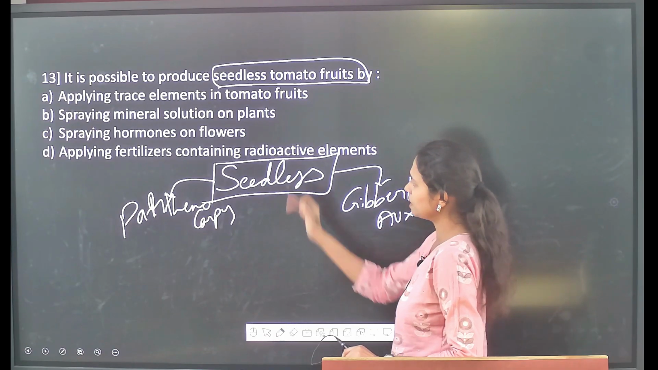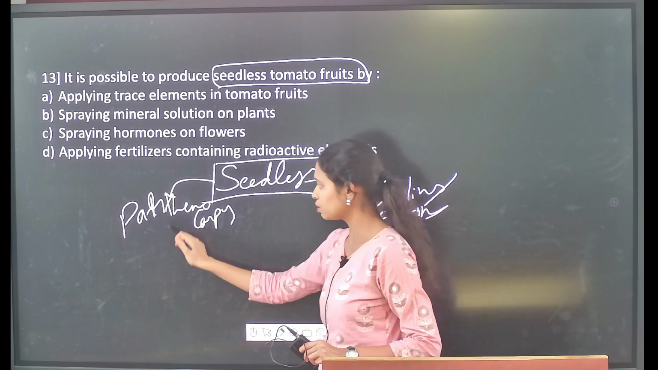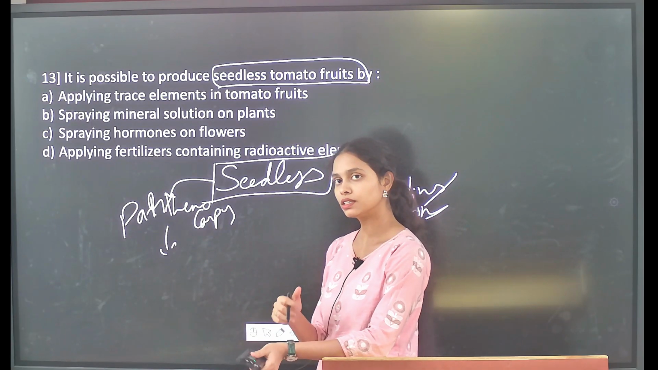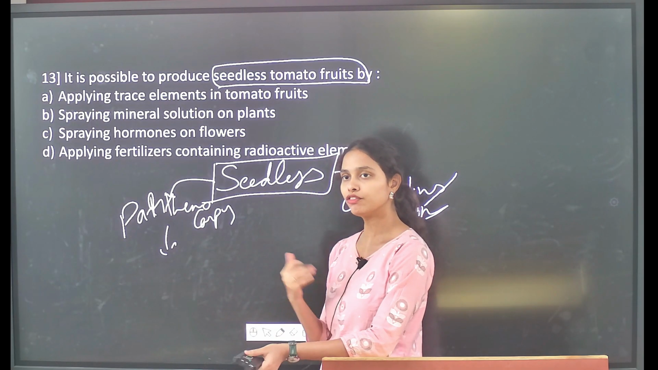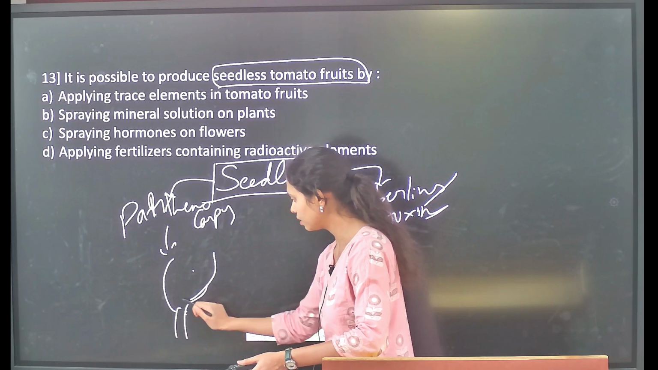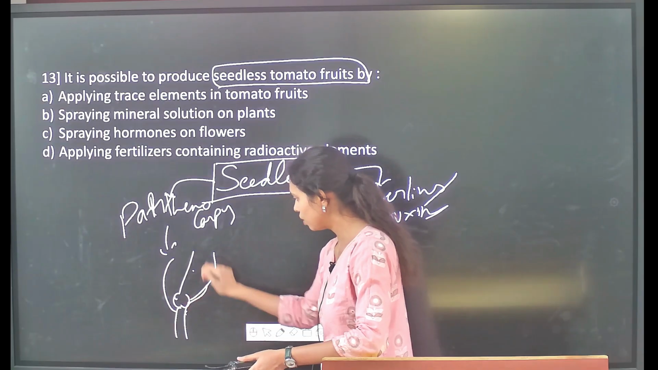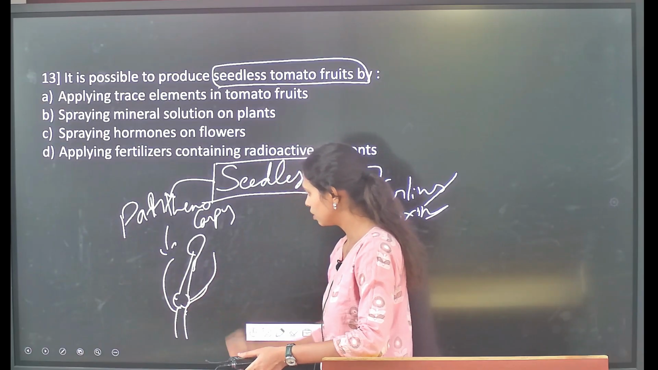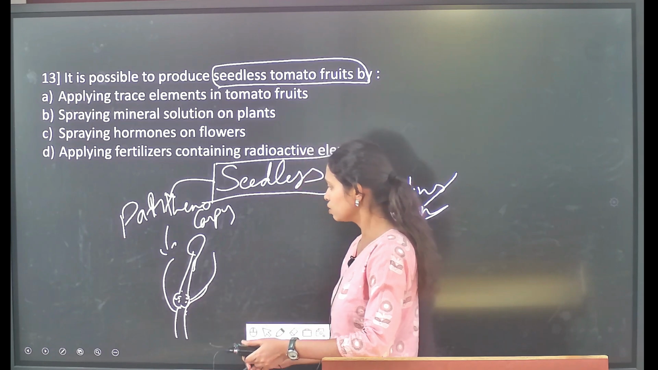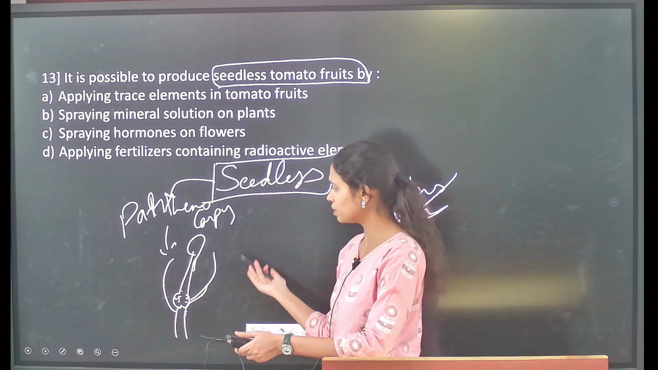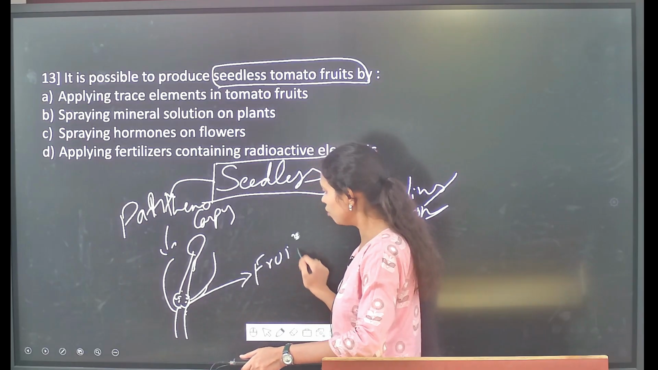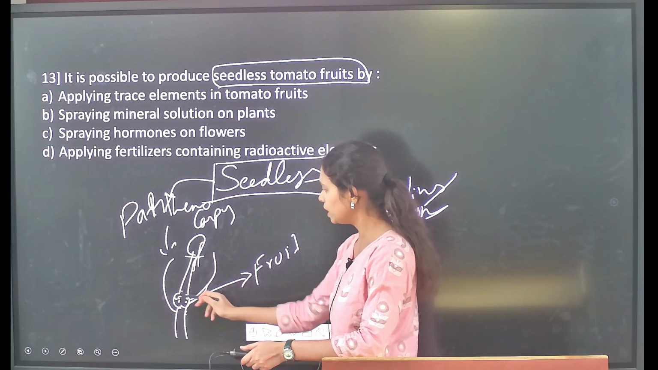And how will these seedless fruits be produced? In the case of parthenocarpy, the ovary will turn into the fruit without fertilization. So usually this is a flower, and this is the ovary, and inside you will see the small ovules. So parthenocarpy is a process in which the fruit is produced from the ovary without the fertilization of these ovules.